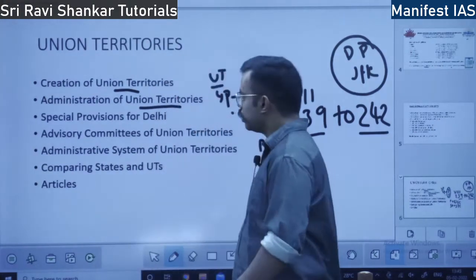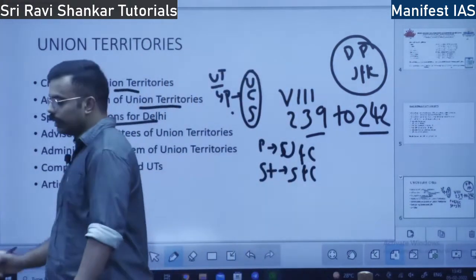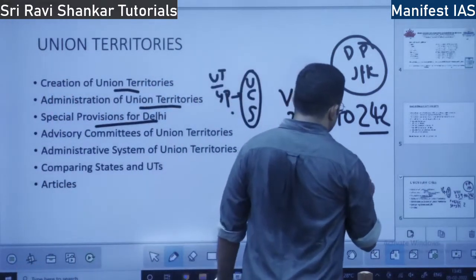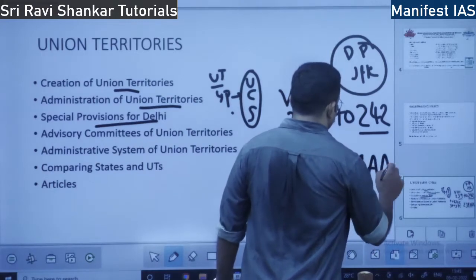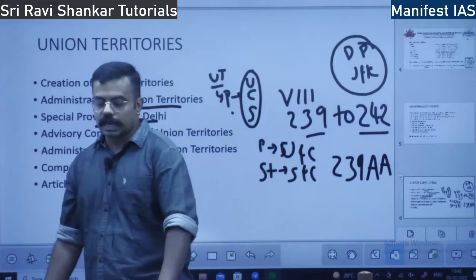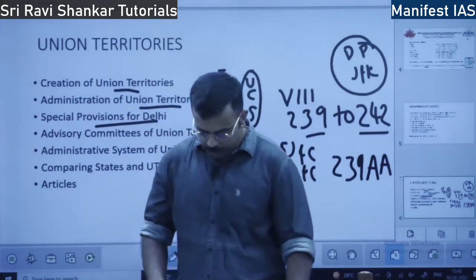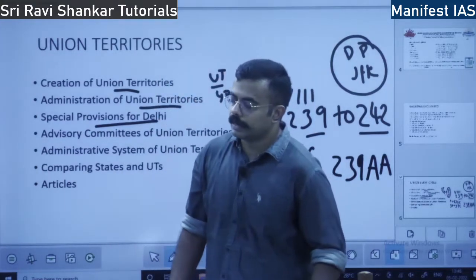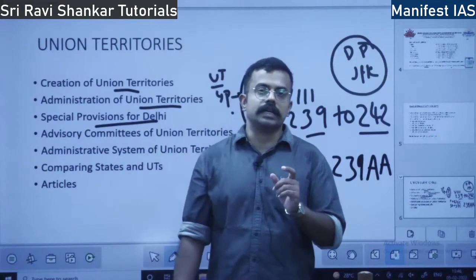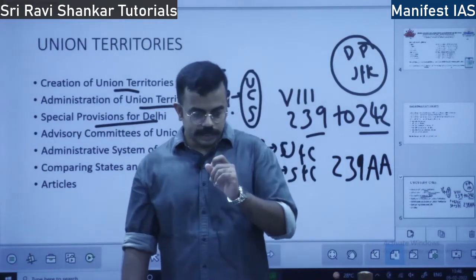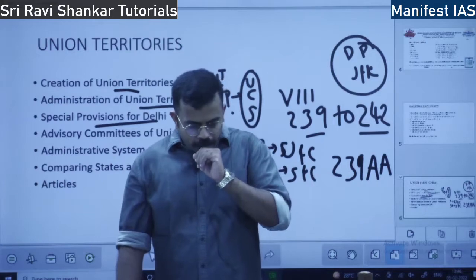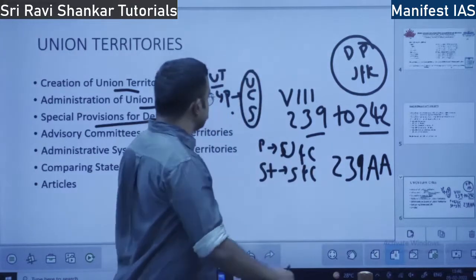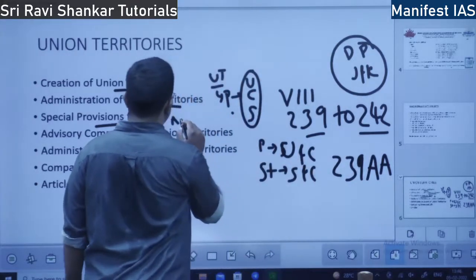So special provisions for Delhi. What are the special provisions for Delhi? When it comes to Delhi, you have to remember this article 239AA. So Delhi is designated as National Capital Territory of Delhi. When was it designated? It was designated in 1991. The Constitution Amendment Act number is not important. However, the year is important. In the year 1991, Delhi was designated as National Capital Territory, NCT of Delhi.